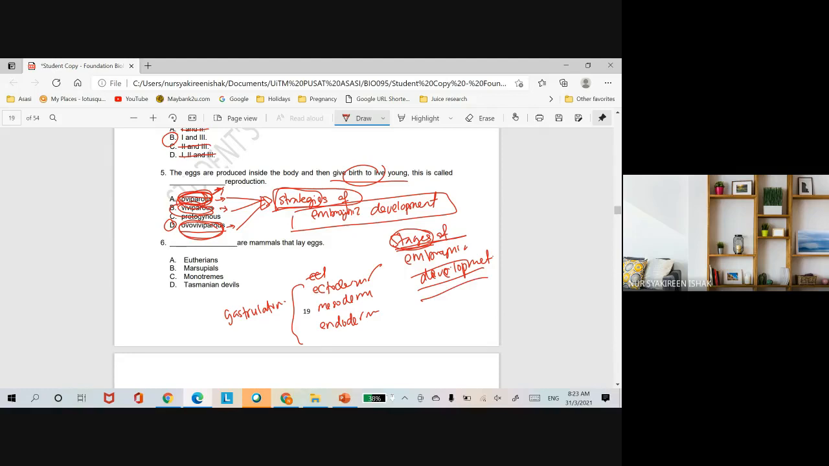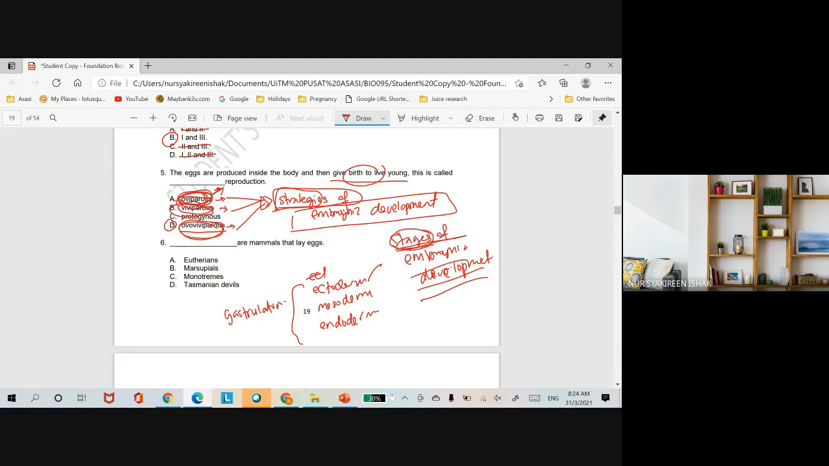Masuk lagi satu, kita ada apa? Phases of pregnancy kan. Kita ada first trimester, second trimester, third trimester. So you have to really carefully read the question. Soalan tu dia nak apa? Okay, strategies ataupun stages.